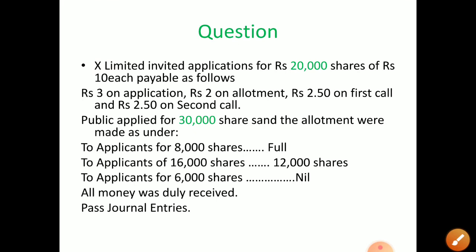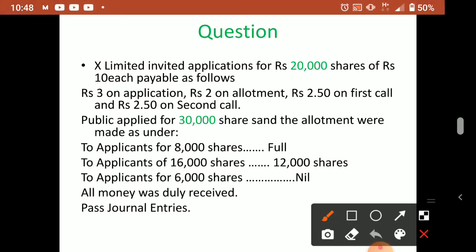Next question we'll discuss. Here X Limited invited applications for 20,000 shares. So how much the company invited or issued is the main point. 20,000 is the application invited by the company, and 10 is the face value. You can write all this information on a paper and keep it. Then what are the installments? Rupees 3 on application, rupees 2 on allotment, rupees 2.5 on first call, and 2.5 on second call. So these are the installments.